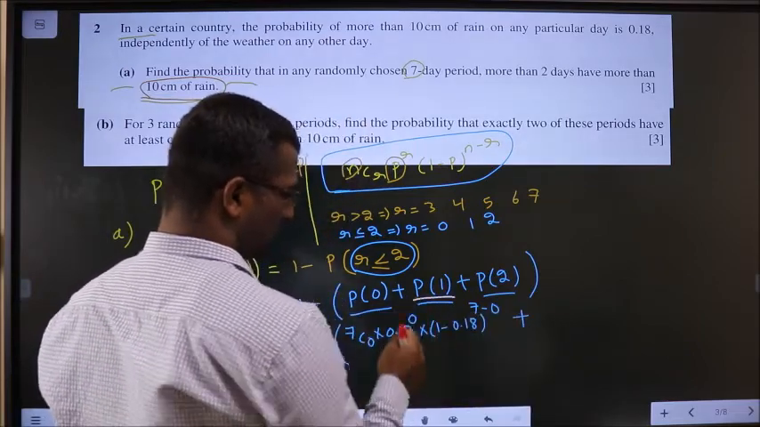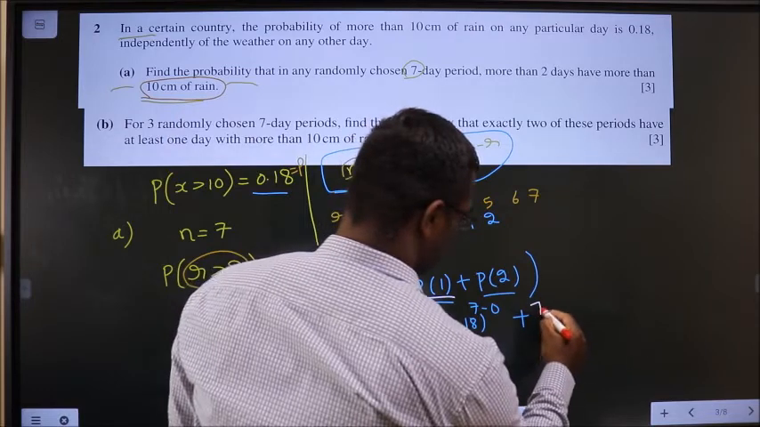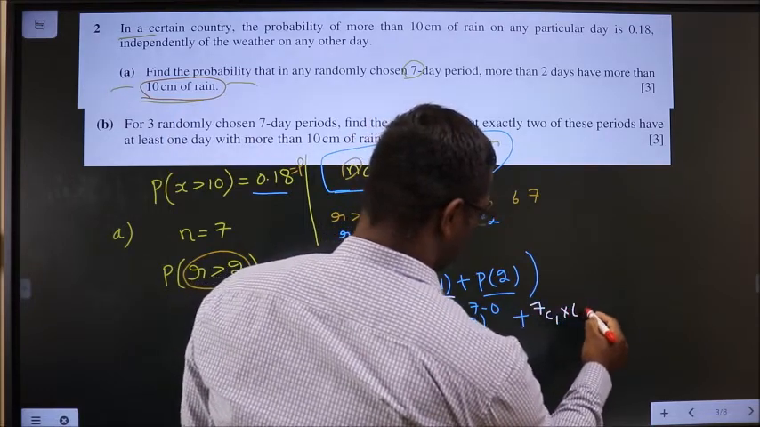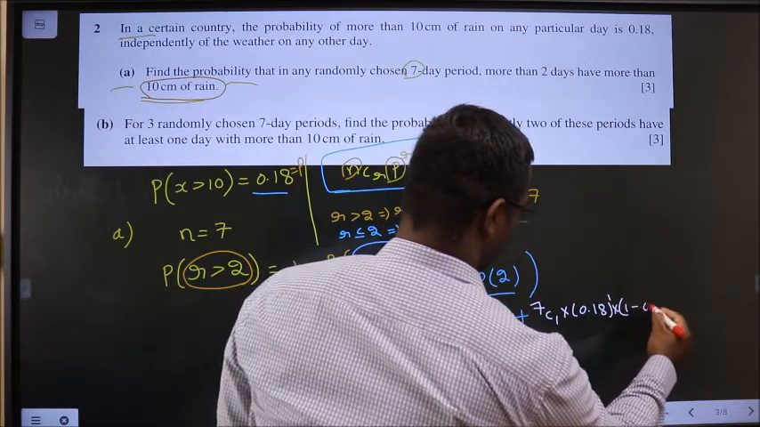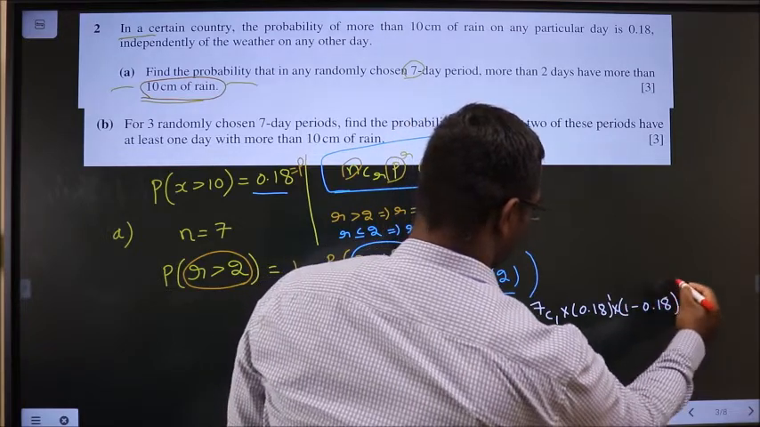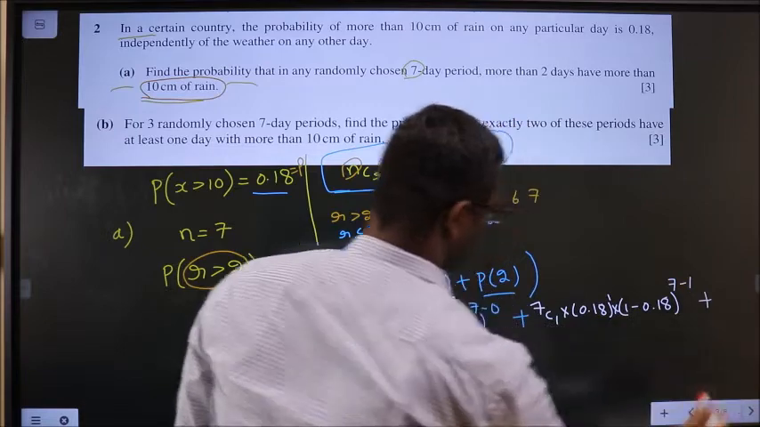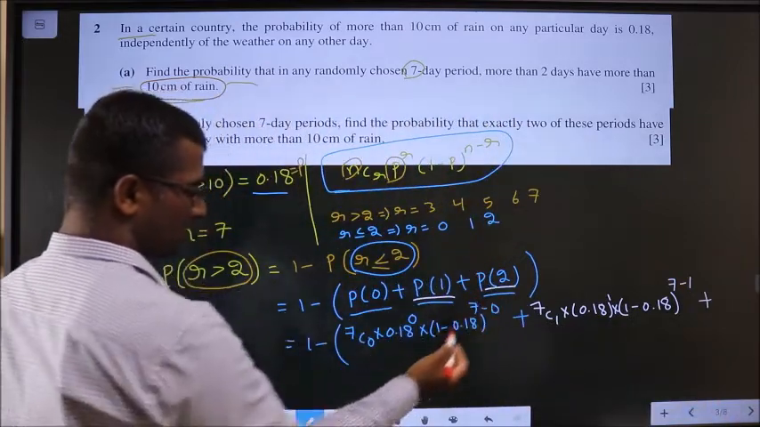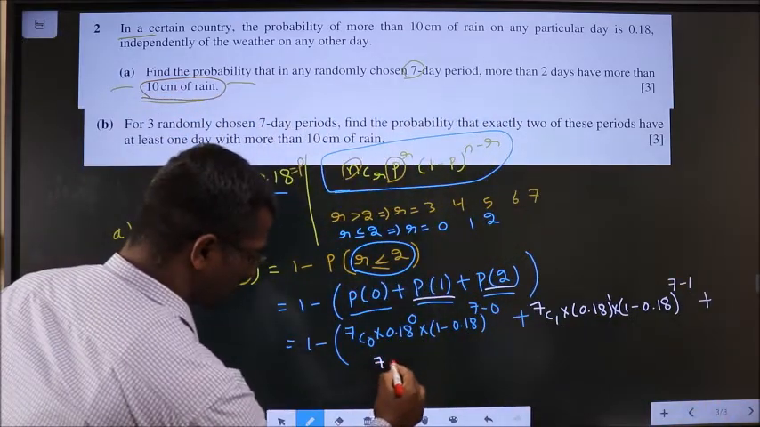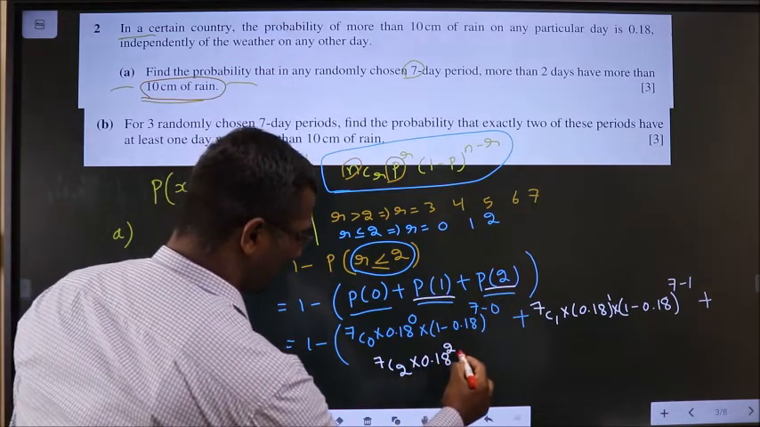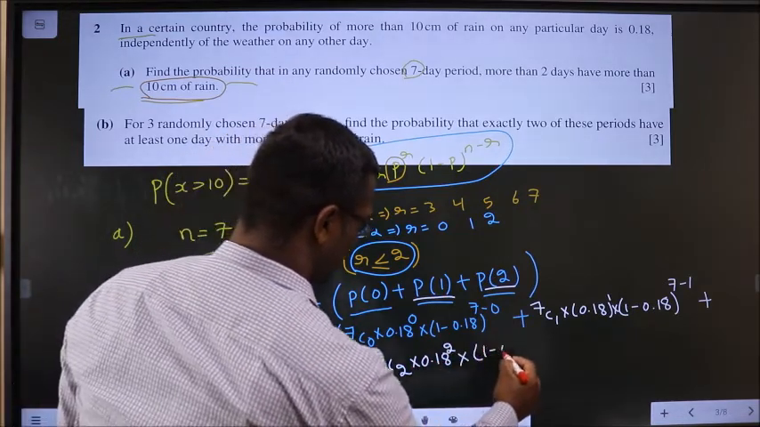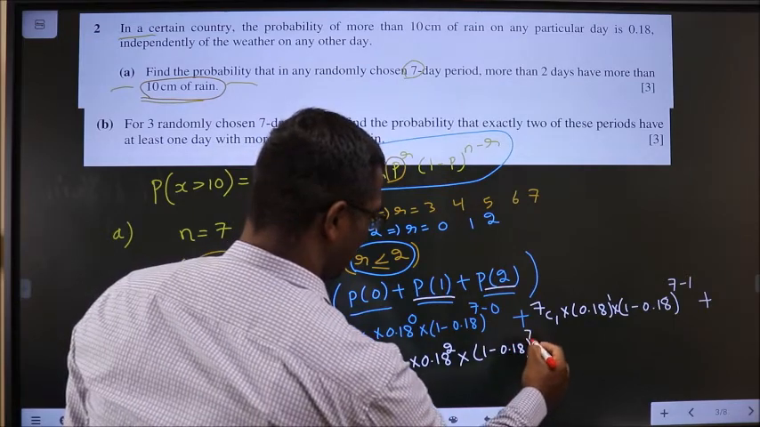Now for P of 1, 7C1 into 0.18 power 1 into 1 minus 0.18 power 7 minus 1, plus. Now for r is 2, 7C2 into 0.18 power 2 into 1 minus 0.18 power 7 minus 2.